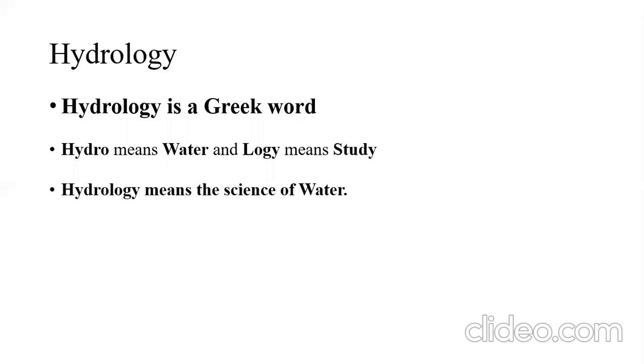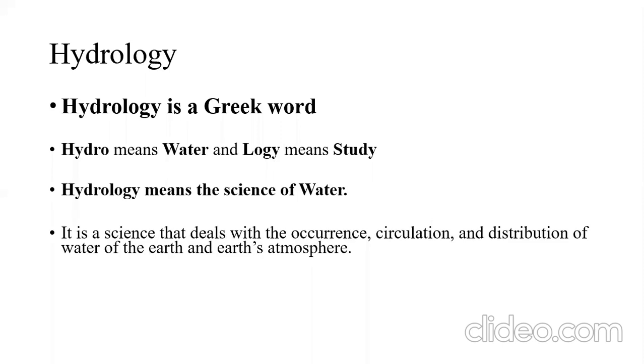So in a sense, we can say that hydrology is the science of water, which deals with the occurrence, circulation and distribution over the earth and below the earth. Over the earth means over the ground surface or in the atmosphere, and below the earth means the groundwater we are getting. It means that hydrology in the broad sense is the water science which deals with the occurrence, circulation and distribution of water throughout the atmosphere, over the earth surface and beneath the earth surface. So this is a brief idea about hydrology.